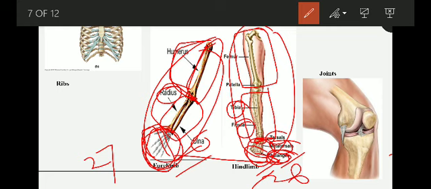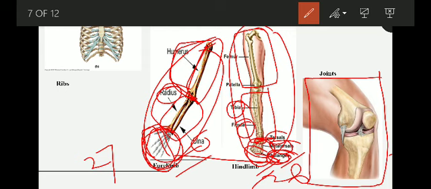Okay, then come to joints. So what will happen if your bones do not have any joints? Will you be able to move? Absolutely not. You will not be able to walk, you will not be able to bend.